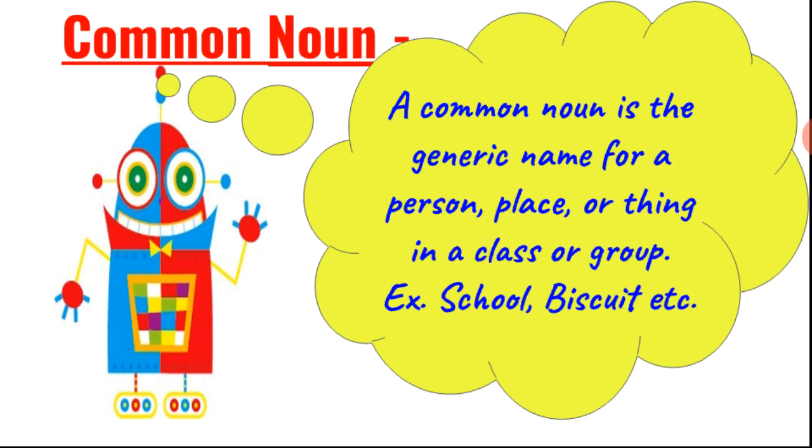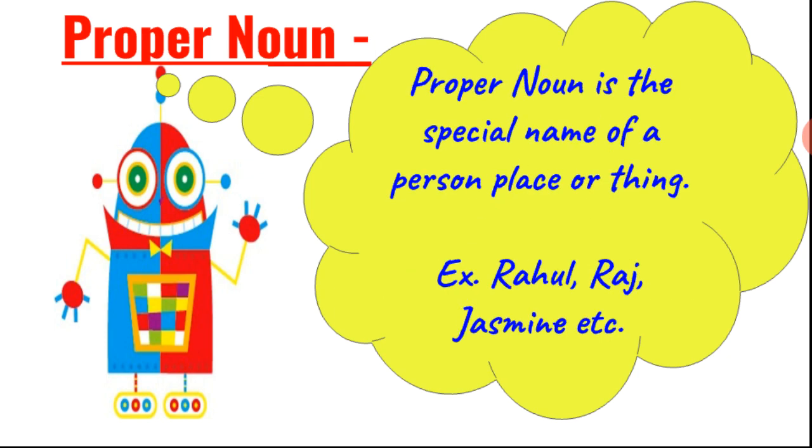Now, what is a common noun? A common noun is the generic name for a person, place or thing in a class or group. Example: school, biscuit, etc. These are common nouns. Clear? Now, what are proper nouns?